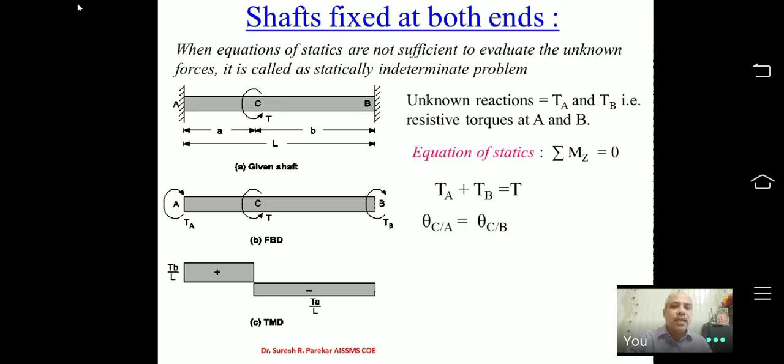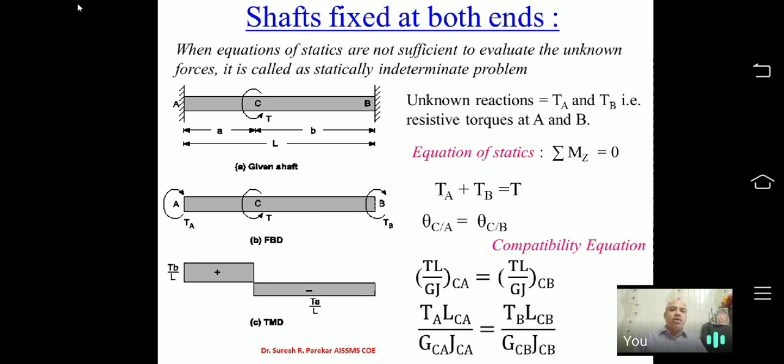Using the equation of equilibrium and this one, we are in a position to find the value of T. The same procedure we have in the first unit also.